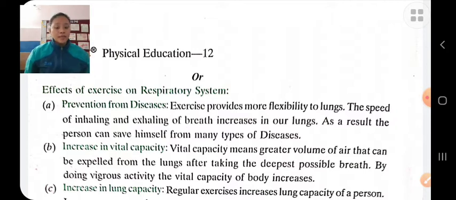If we do exercise, the hemoglobin in the red blood cells increases. Therefore, the energy flow improves. Decrease in density of blood. Therefore, there will be faster circulation of blood throughout the body.